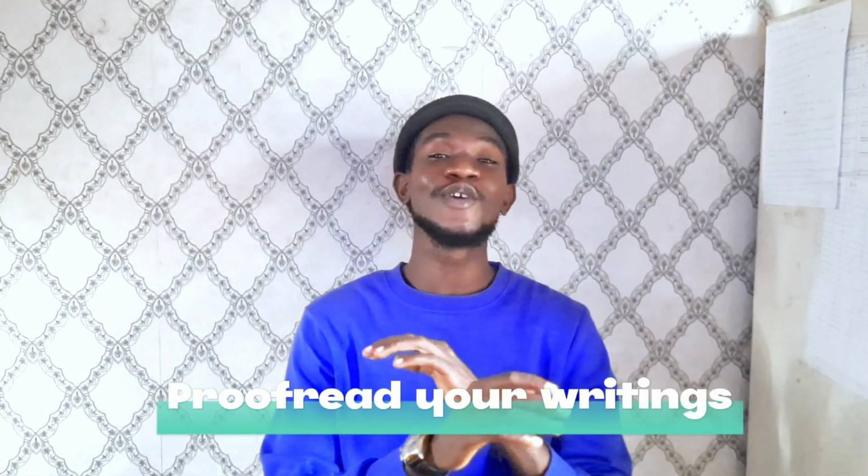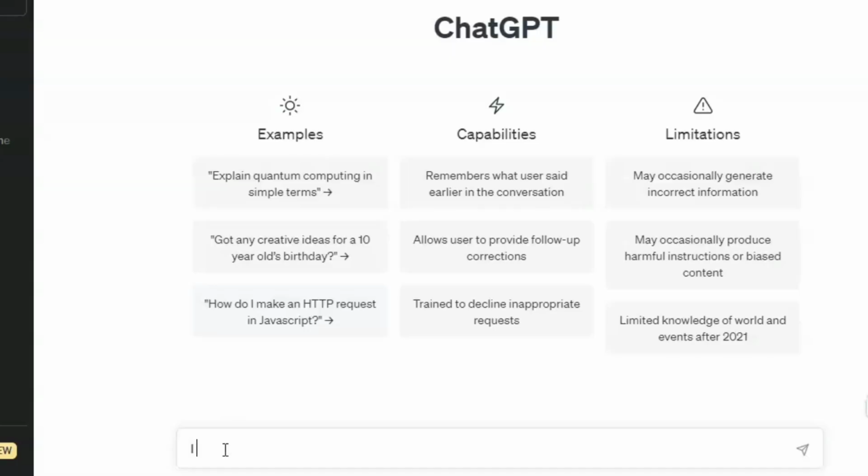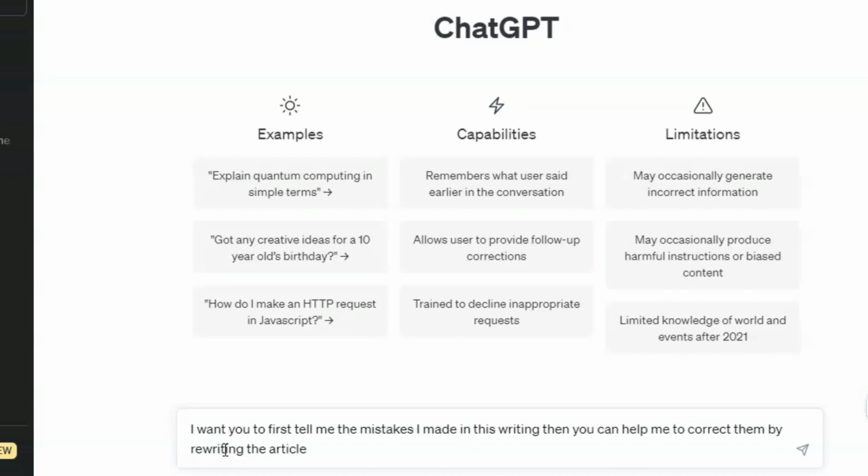Secondly, you can use ChatGPT for proofreading your letters or maybe articles or writings that you did. What you just need to do is to copy and paste the writing into ChatGPT and tell it to help you to check whether you made mistakes in grammar, and also tell it to correct your mistakes.